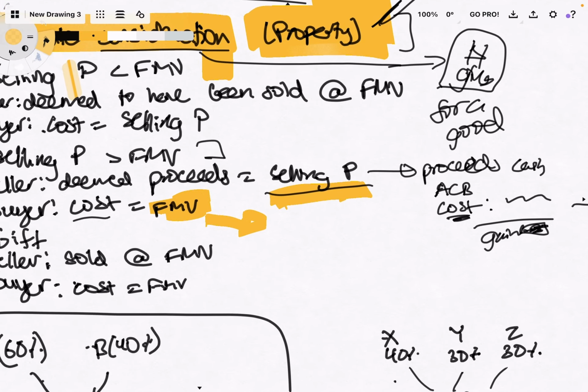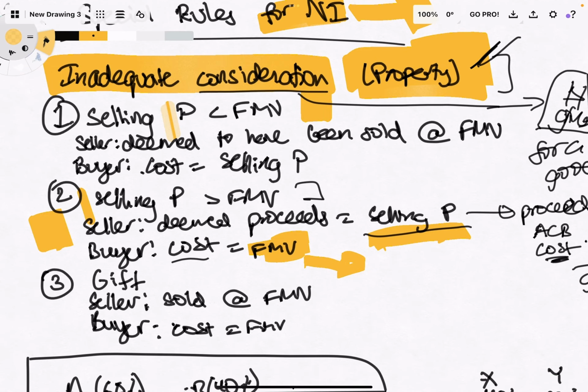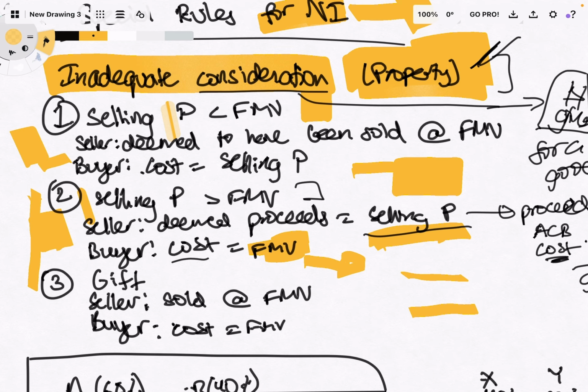Wait, actually, hold up. If I'm selling something at a price lower than the fair market value, for a seller, it's deemed to have been sold at fair market value, but for the buyer, the cost is the selling price. And then if I'm selling at a higher price, this guy's proceeds is the selling price and this guy's cost is fair market value. So it's just the other way around.